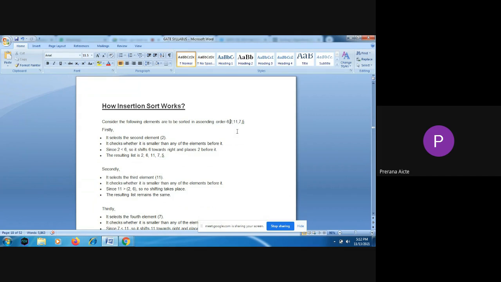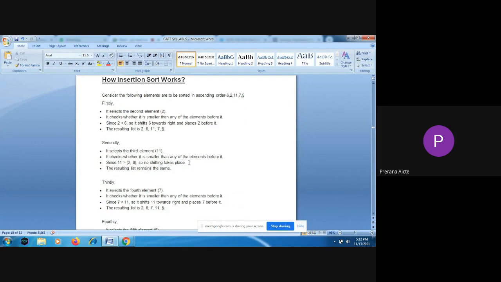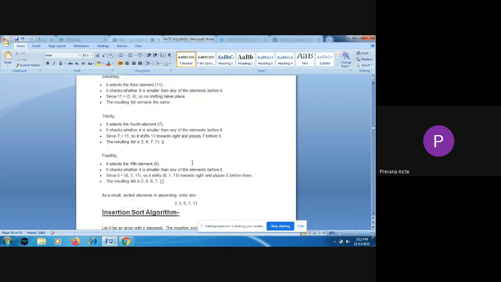Like that, for every position, it will check whether the elements before that element are smaller or not. If not, it is going to shift those elements to the right side of it. Like that, it is going to sort the elements in sorted order. That is how insertion sort takes place.